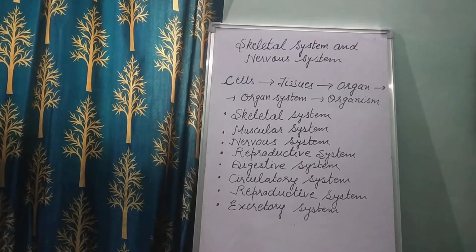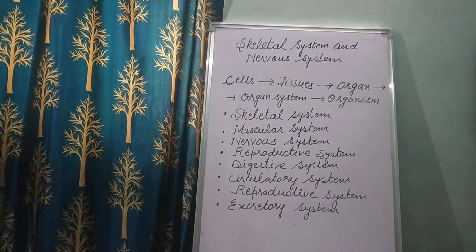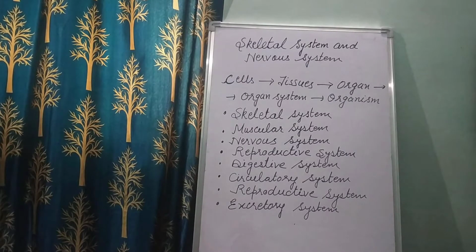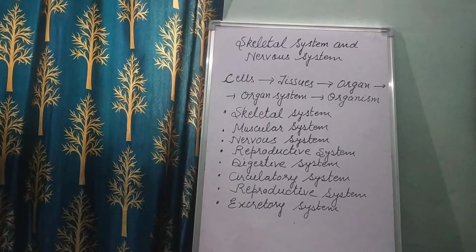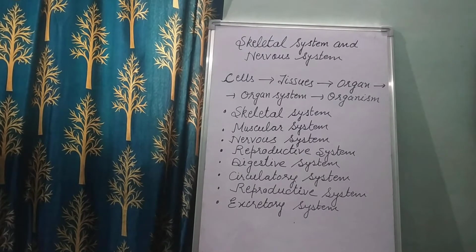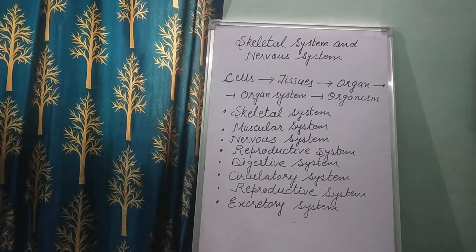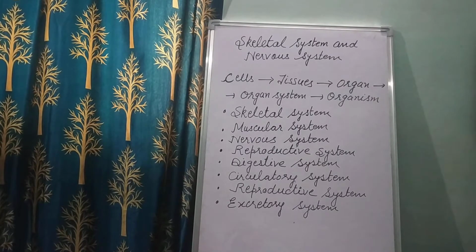Now, as you can see here, a few organ systems names are written here. So let's see what these organ systems are. Children, when we talk about these 8 organ systems, in class 3 you all have studied the general names of these systems and what each system consists of.